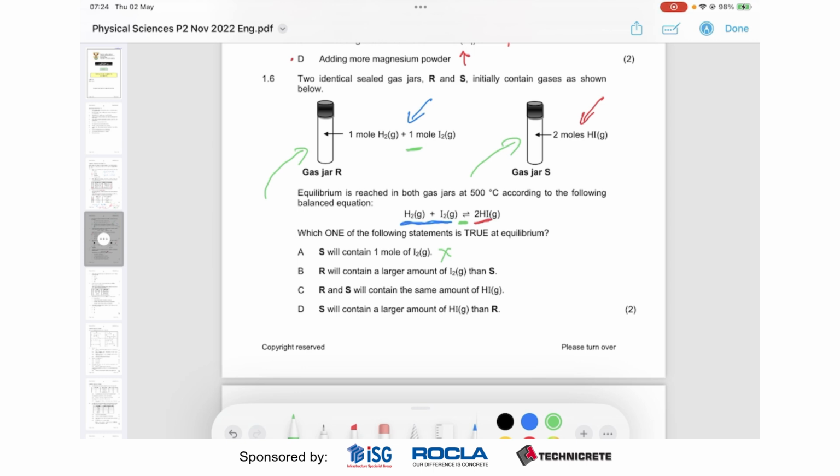R will contain a larger amount of iodine than S. Again, wrong, because they're at equilibrium and it's the same reaction, so they'd contain the same amount. R and S will contain the same amount of hydrogen iodide. This is correct. So we know 1.6 is C. S will contain a larger amount of HI, so for the same reasons as A and B are wrong, this is also wrong.